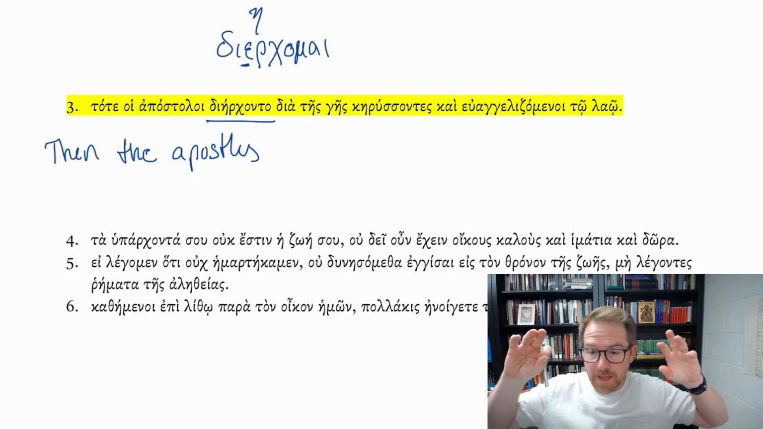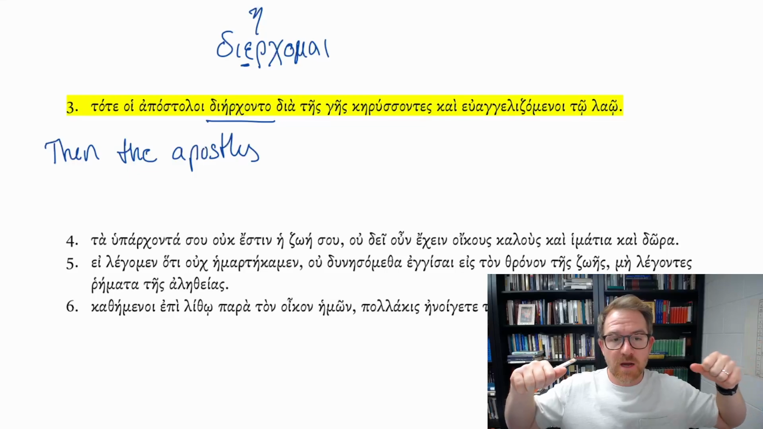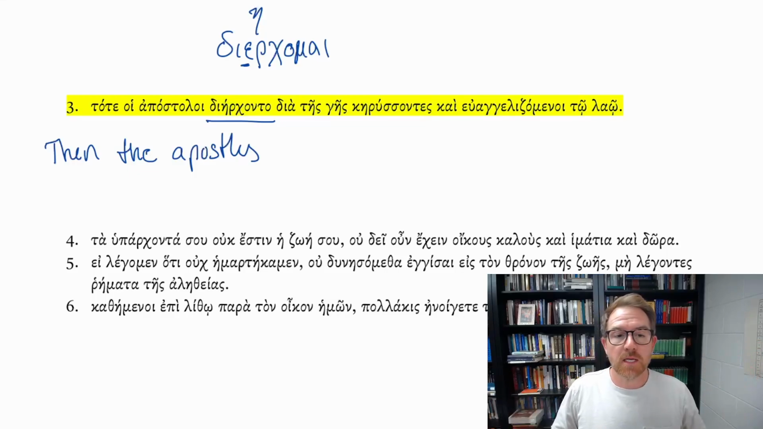Remember, we can't forget how imperfects and aorists work. When we see that lengthening, that eta there, we know that we're looking at either an imperfect or a second aorist. And this is not a second aorist, because erchomai in the second aorist becomes elthon. So this is the imperfect middle passive third person plural. So the apostles